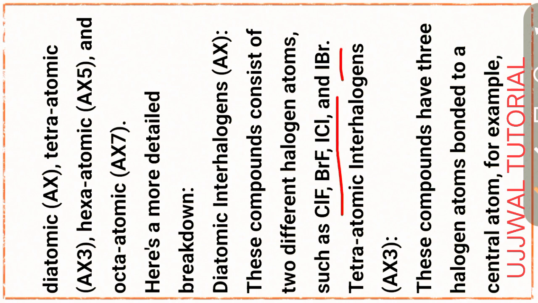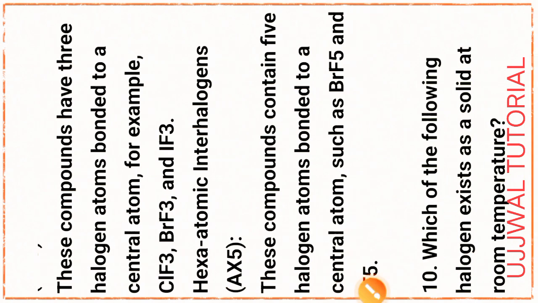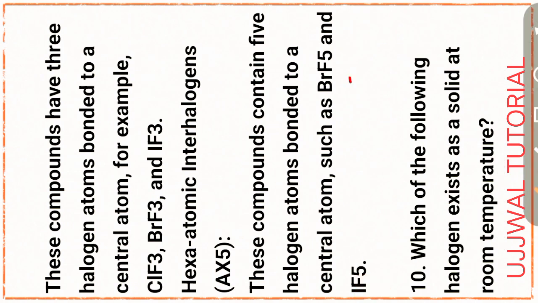Tetratomic interhalogens example for the part, that is ClF3, BrF3 and IF3. Hexatomic interhalogens, that is example BrF5 and IF5. Okay, clear?